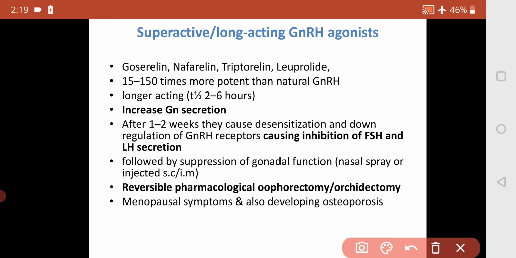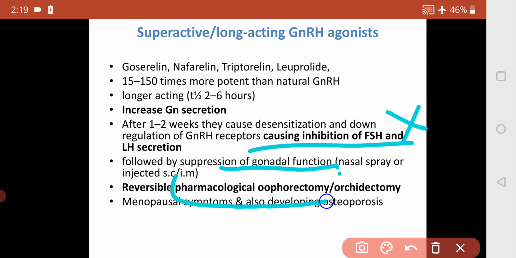So there is suppression of gonadal function, also called pharmacological oophorectomy or orchidectomy, and it is reversible when we stop the treatment.